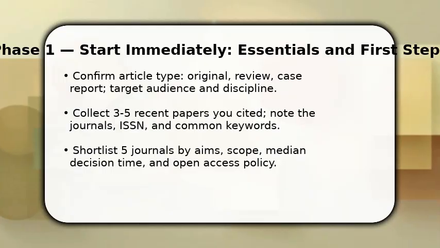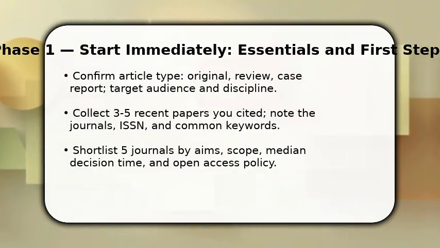Enjoy the video. You already have the manuscript. Now act. First, match your paper type to journals that publish similar work because relevance drives acceptance. Once done, extract 3 to 5 recent citations from your reference list and note where they appeared. Those journals are prime candidates.